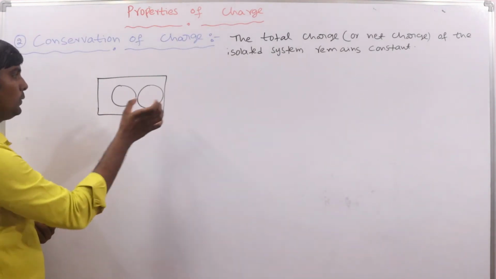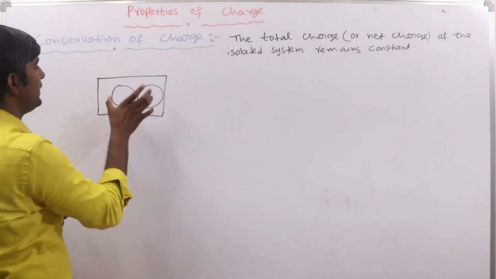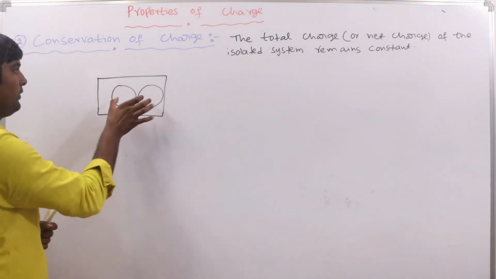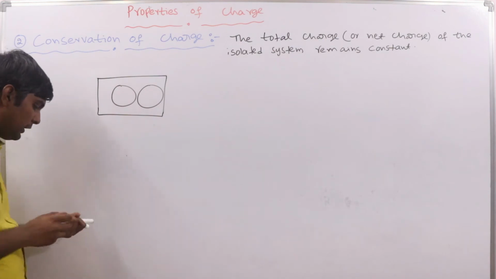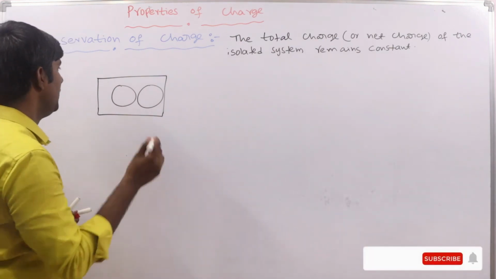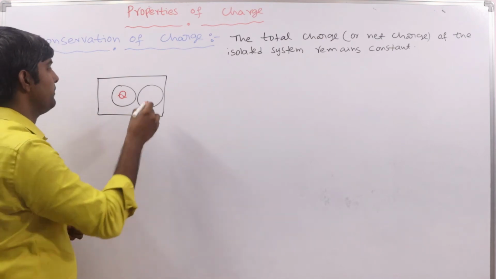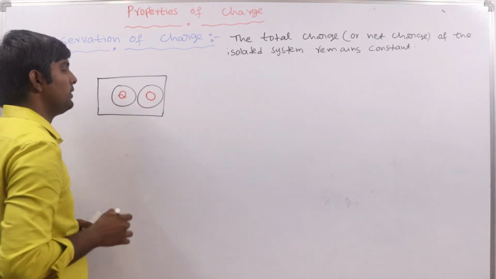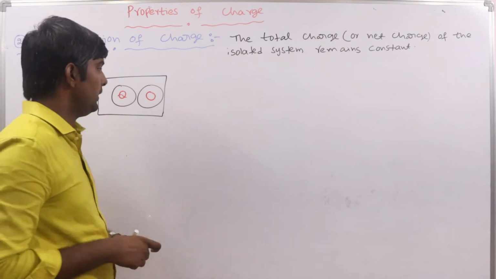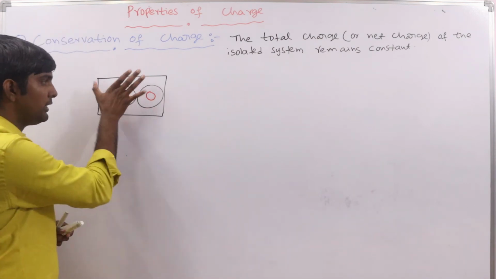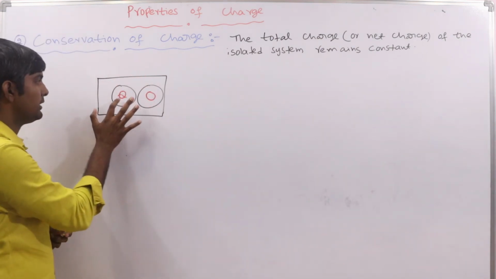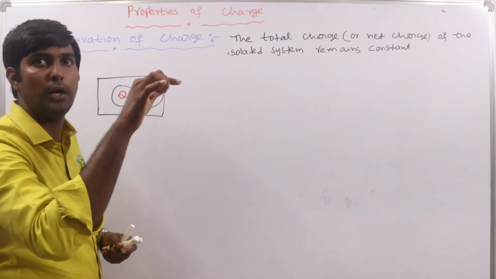Now let us see another important thing here. Suppose we have two bodies present in an isolated box. The first body has a charge of plus Q, and the second body is electrically neutral. One body has some charge, another body is neutral.